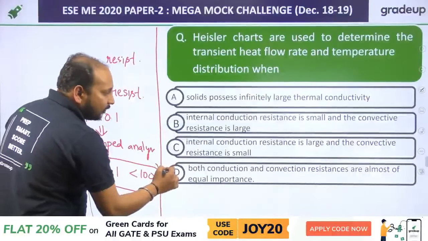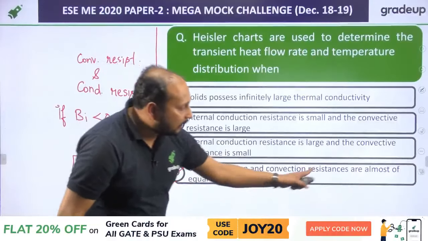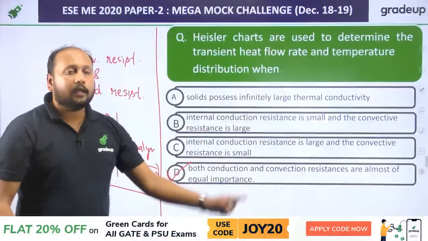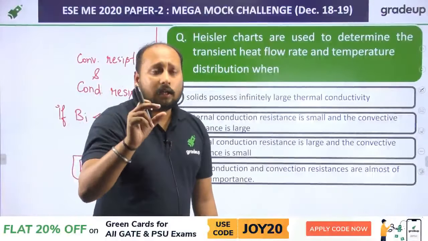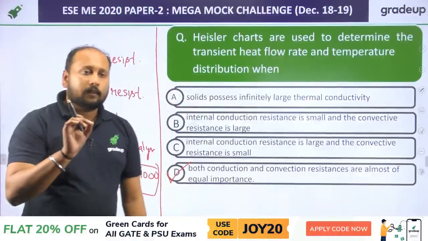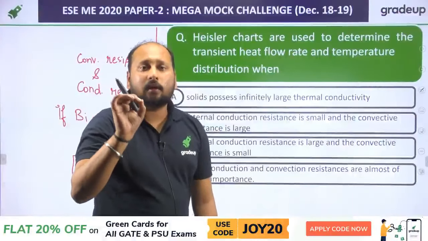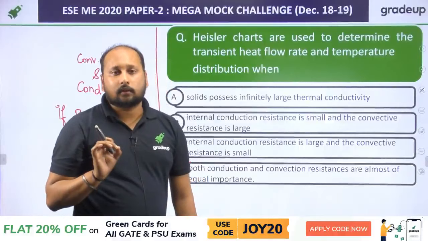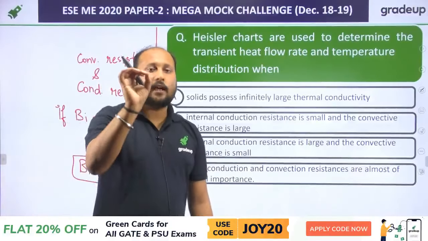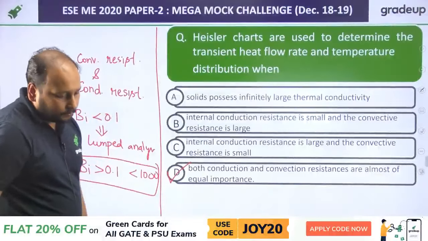So that means the correct or the most appropriate answer should be option D. That means both conduction and convection resistance are almost equally important. There is no resistance which is dominating the other resistance. Both are having equal weightage. That means the Biot number value is more than 1 but less than 1000. It should not be too high, it should not be too low. Clear? So option D is the correct answer.